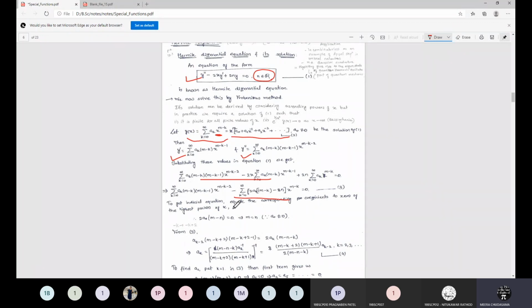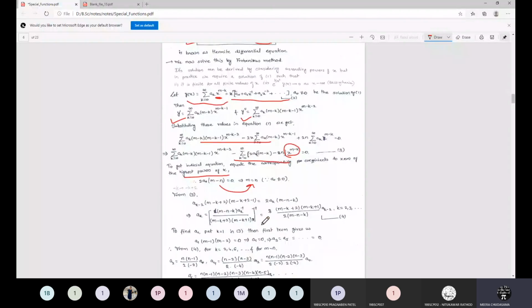And as I have said, to get the initial equation, equate the corresponding coefficient of the highest power of x to 0. Why? Because we have already considered the descending power. This is the difference between ascending and descending powers. With ascending you consider the lowest power; when you consider the descending power, you have to consider the highest power. When we equate the coefficient of the highest power to 0, we get k is equal to 0, so this is 2a0 into m minus n is equal to 0. This will give you m is equal to n.